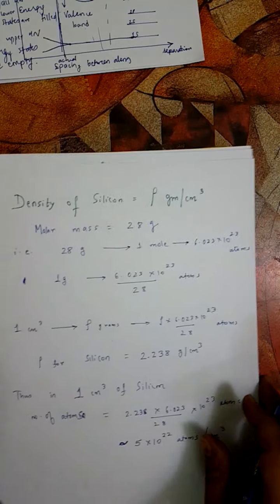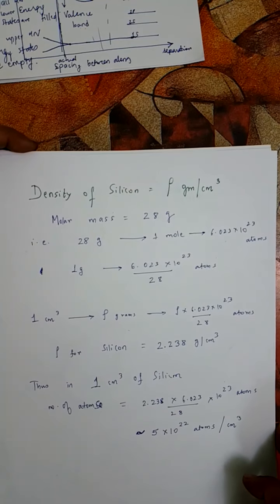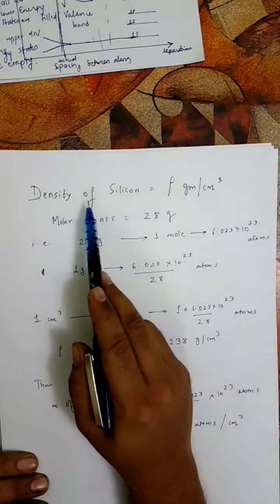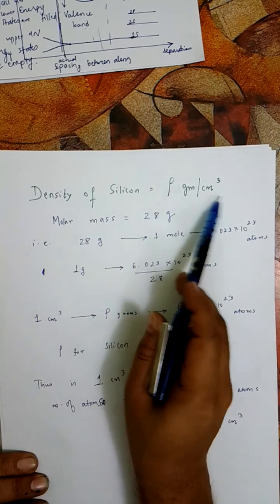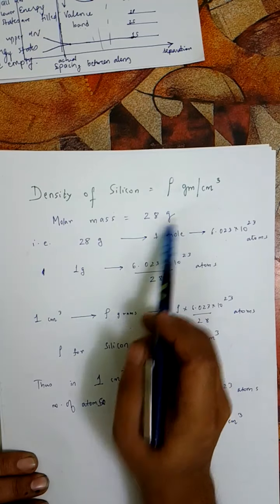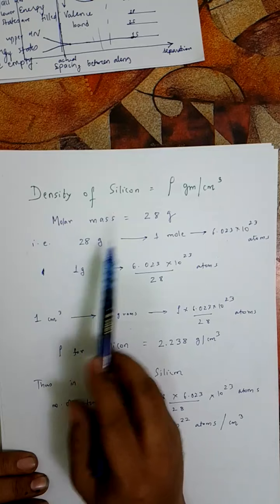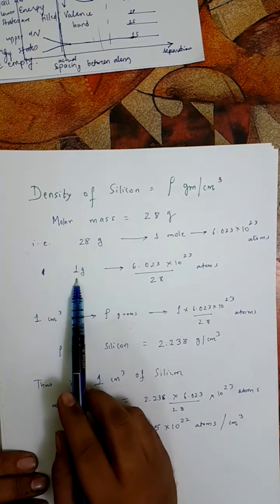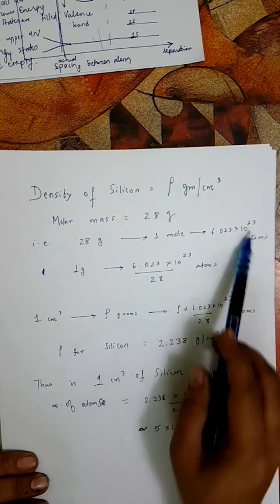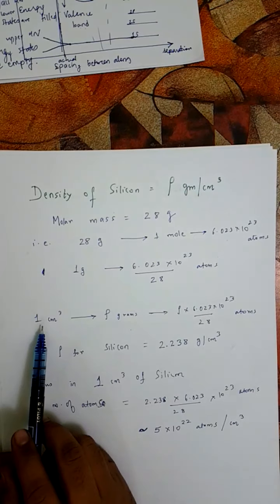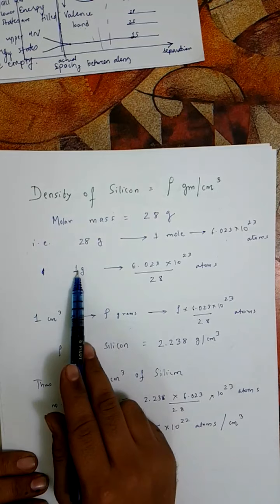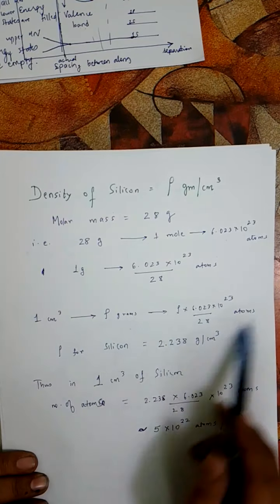So here I already wrote these things, so I hope it is focusing properly. Let's say the density of silicon is rho gram per centimeter cube and its molar mass is 28. That means 28 grams is 1 mole, which means this many atoms. So 1 gram is this many atoms. 1 centimeter cube means rho grams, and rho grams means this many atoms.